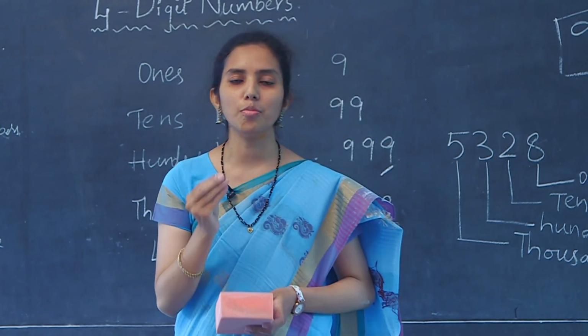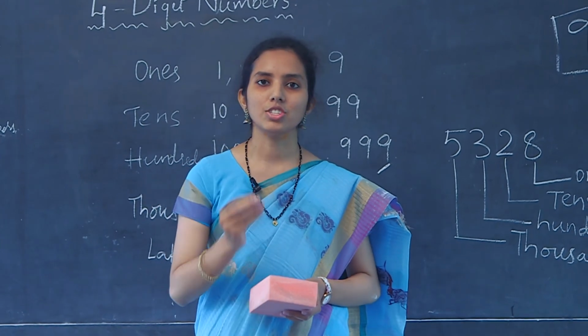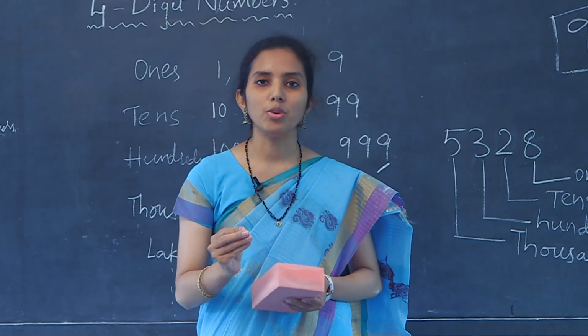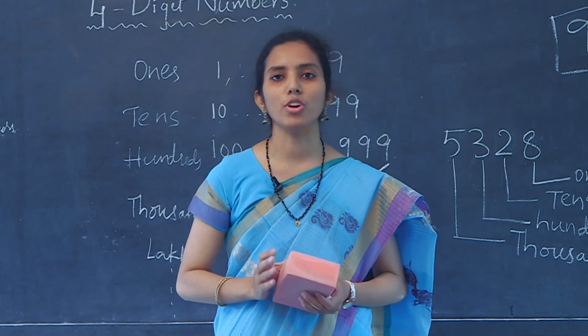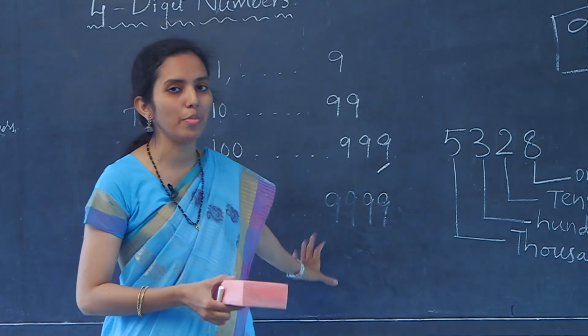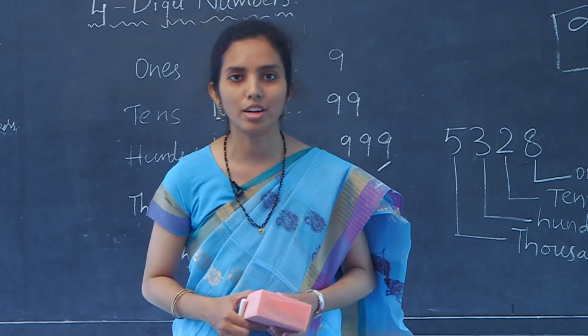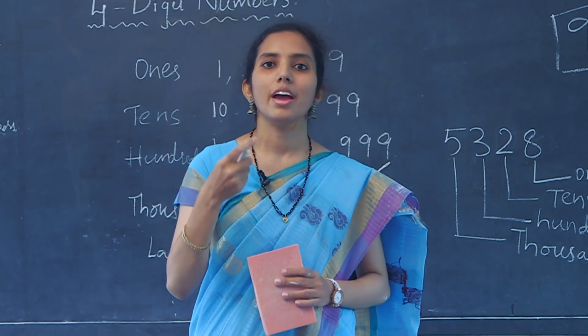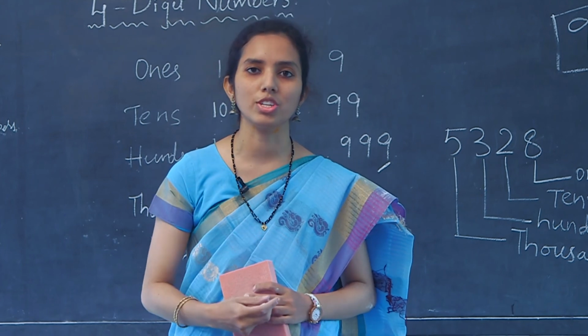If the child is able to do that, then the child has understood the concept of 4-digit numbers. Until the child is able to write the numbers, we cannot go for the further concepts of expansion, addition, and subtraction of 4-digit numbers.